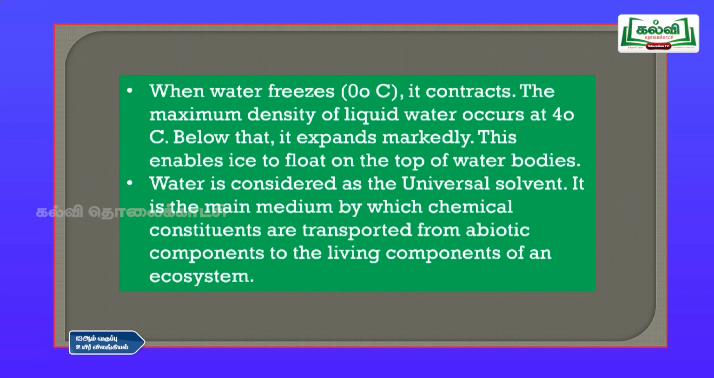The next point is when water freezes at 0 degree centigrade, it contracts, and the maximum density of liquid water occurs at 4 degrees centigrade. So, below that it expands markedly, and this enables the ice to float on top of the water bodies. If you take the ice in the polar regions, the glaciers and all, they float in the water of the seas. That is because water freezes at 0 degree centigrade. So, when it is freezing, it will contract.